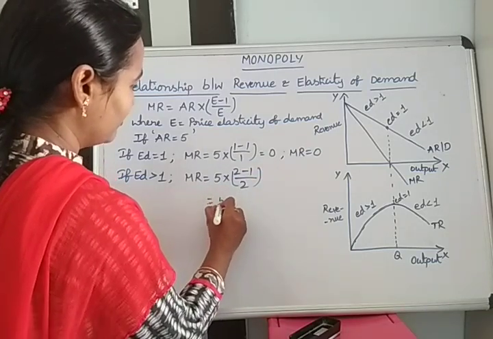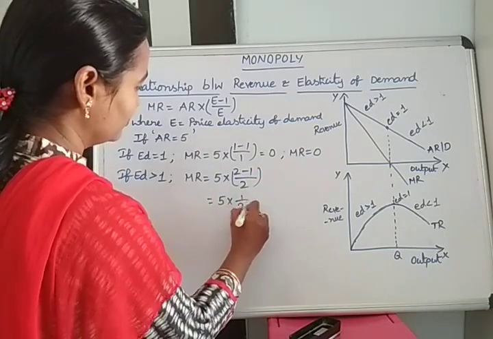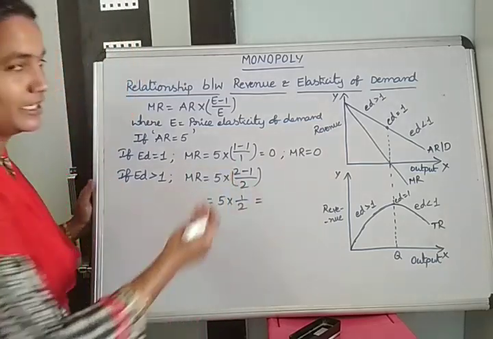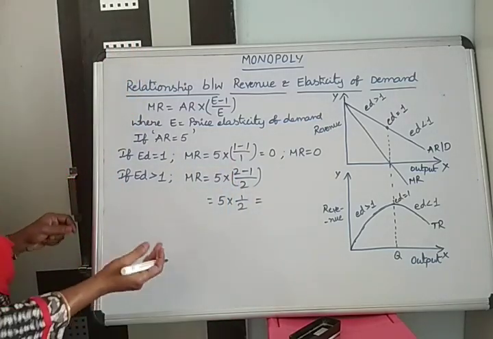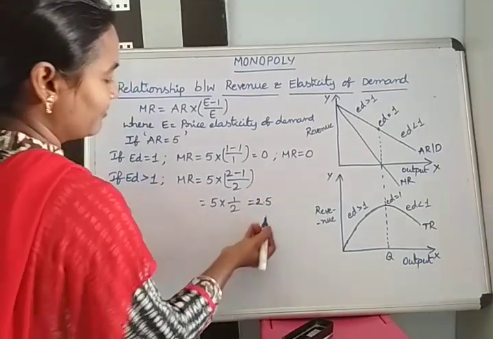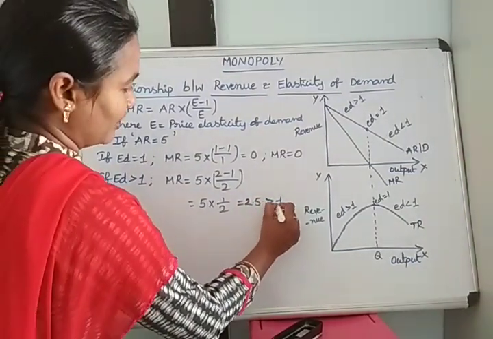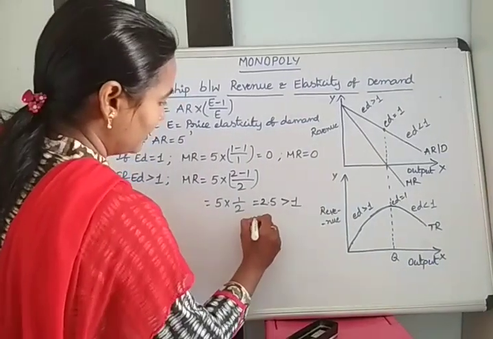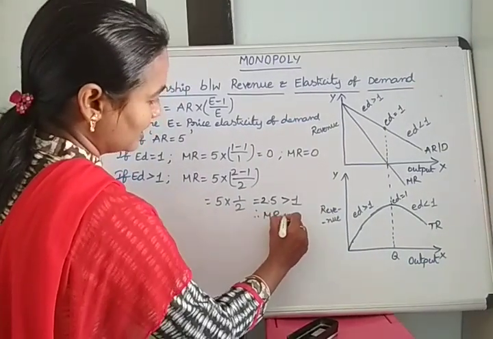So 5 into 1 by 2 equal to 2.5. We get 2.5, which is greater than 0. Therefore MR is positive.